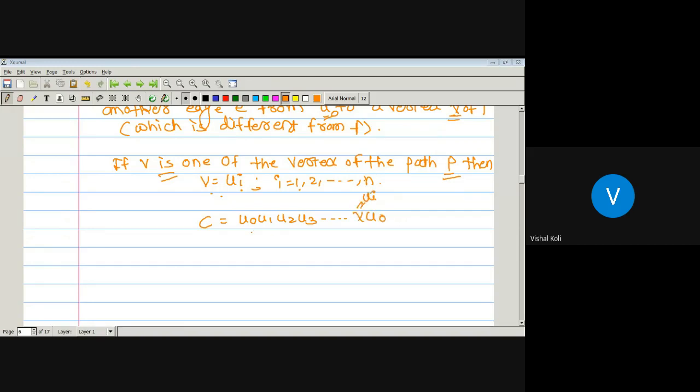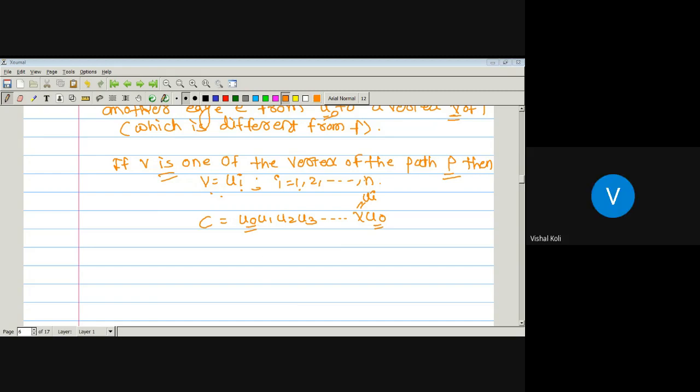Now, by the definition of cycle, what is a cycle? A cycle is nothing but a closed walk in which no vertex is repeated. And here there are only two vertices which are repeated, that one is nothing but u0. So it must be a cycle. As here there is one cycle, whether this one is possible?